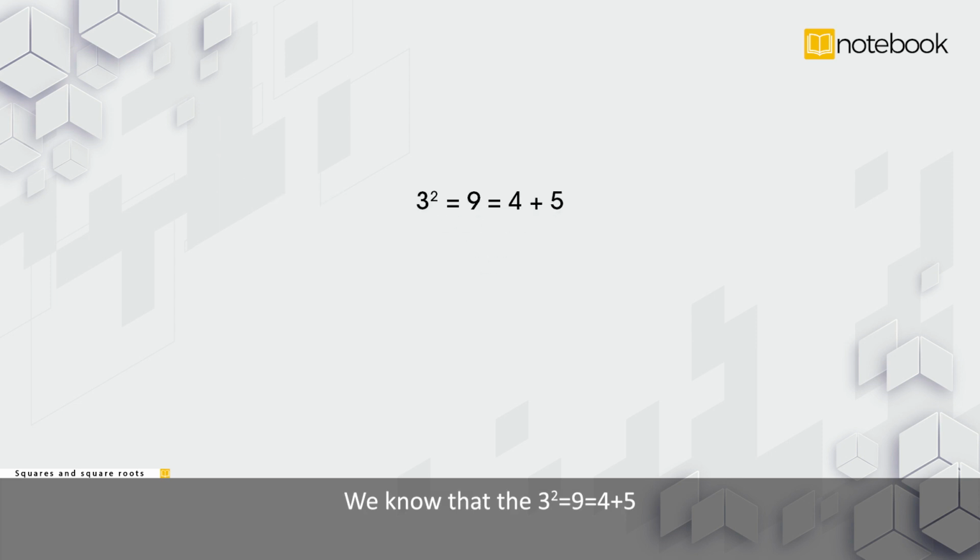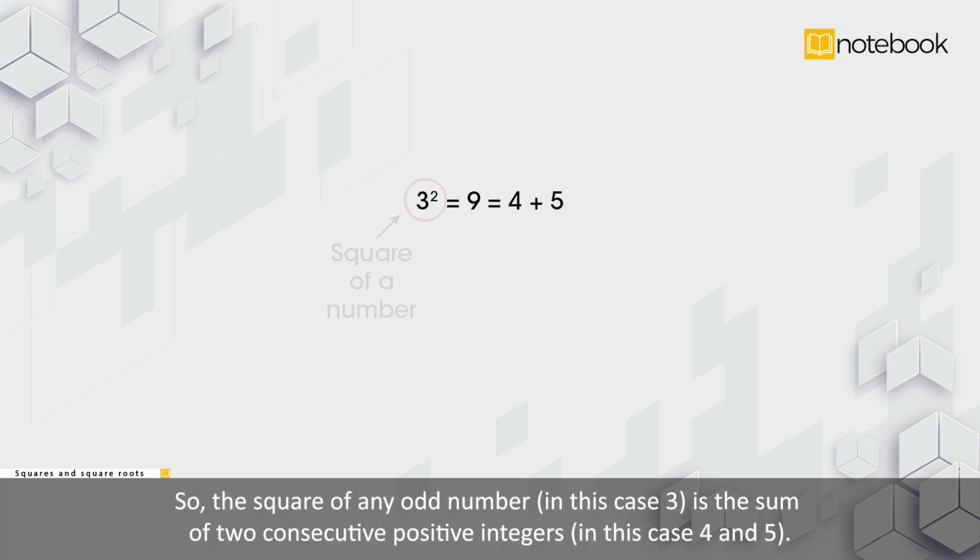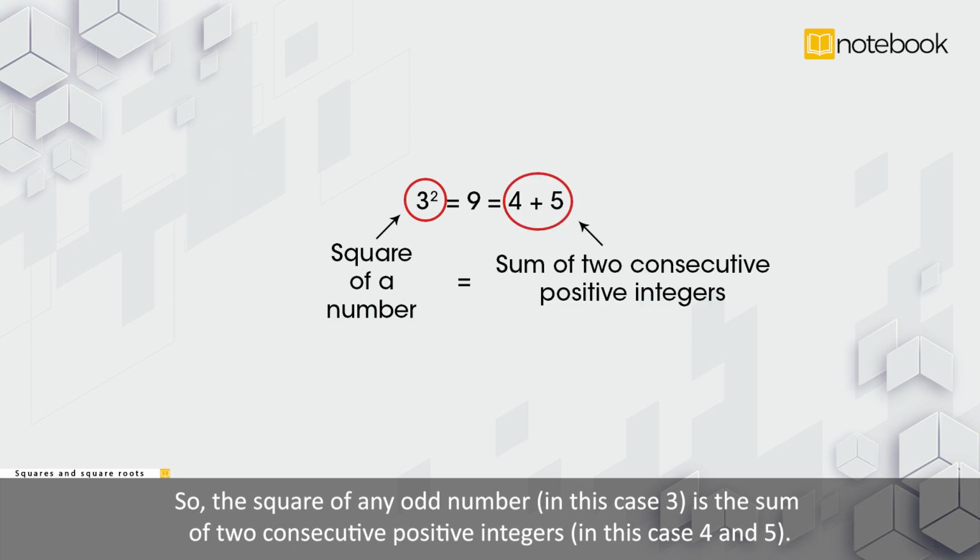We know that 3 squared is equal to 9 is equal to 4 plus 5. So, the square of any odd number, in this case 3, is the sum of two consecutive positive integers, in this case 4 and 5.